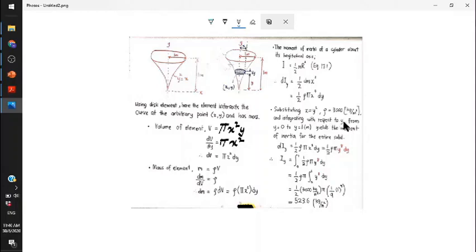Substituting x equal to y squared and rho equal to 3000 kilogram per meter cubic, and integrating with respect to y, because you want to calculate Iy. So you have to integrate with respect to y from 0 to 1 meter. This is the y-axis. Then just substitute this equation, dIy, into this integration process, and the range will be 0 to 1. Do the integration process as usual, and you will get the final value of mass moment of inertia, Iy. That's all for question 2.